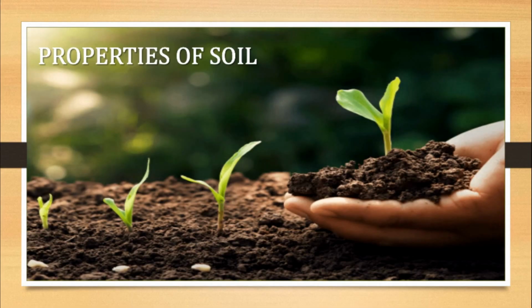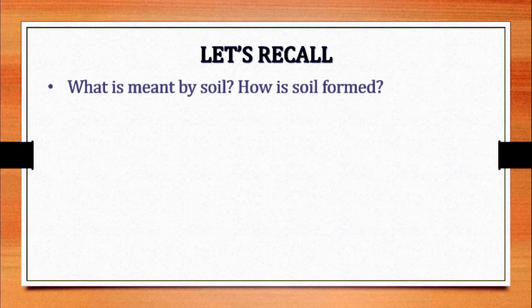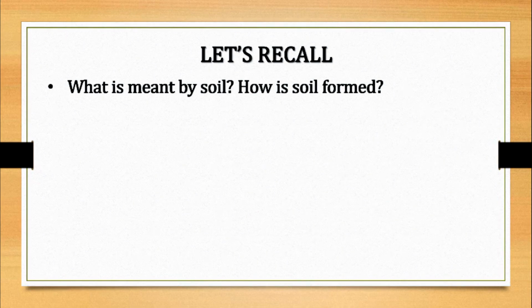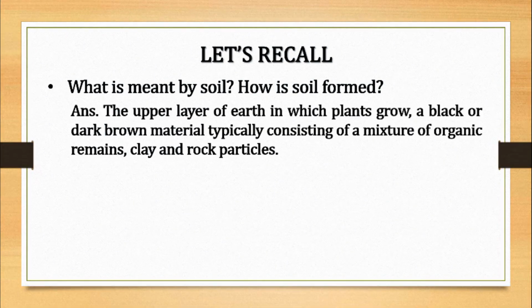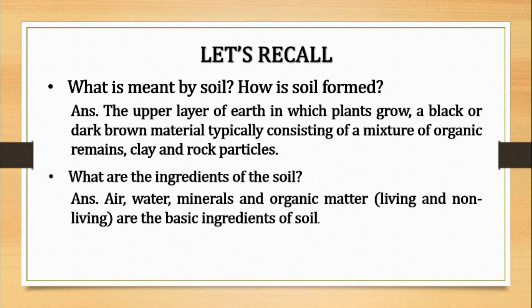Now, let us understand properties of soil. First, let's recall what is meant by soil. How is soil formed? The upper layer of earth in which plants grow, a black or dark brown material typically consisting of a mixture of organic remains, clay and rock particles. What are the ingredients of the soil? Air, water, minerals and organic matter, living and non-living, are the basic ingredients of soil.